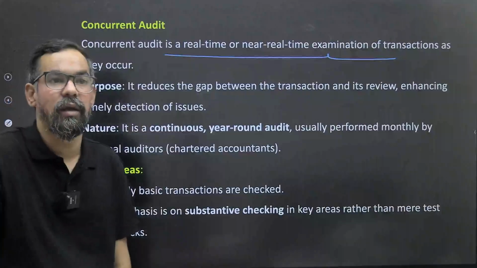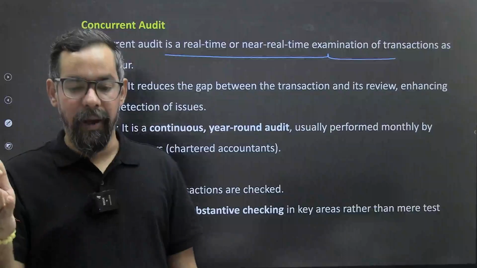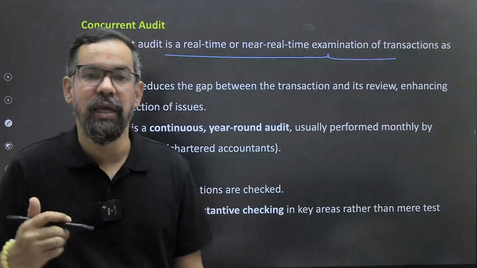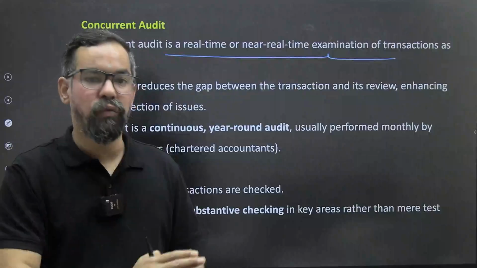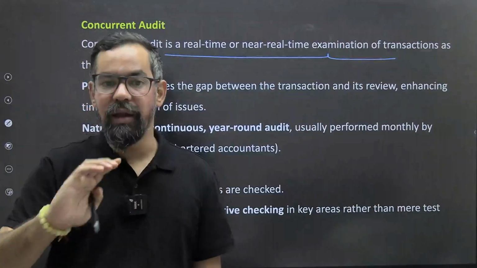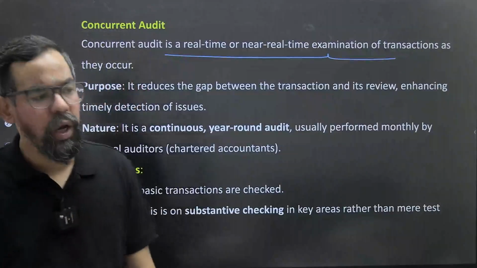It can be internal or external. Okay, so your daily review of your transactions is also part of it. Let's say from 10 a.m. to 4 p.m. we did so many transactions, and at the back end, after 4 p.m., we are verifying those transactions. That is also part of your concurrent audit.